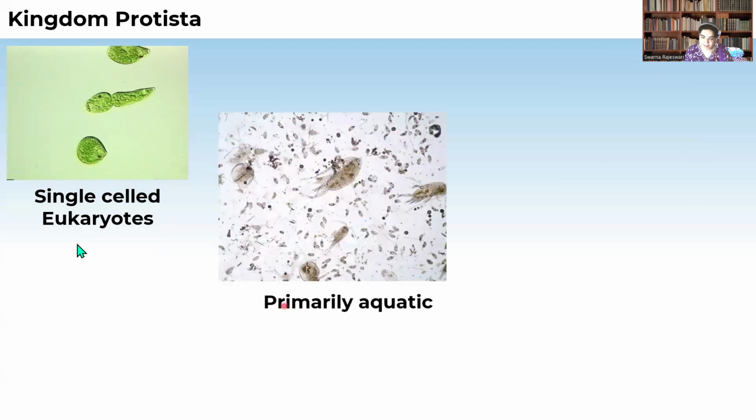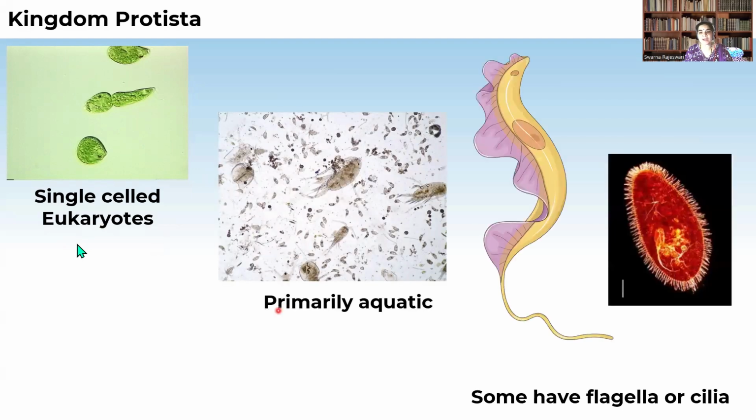And they are mainly aquatic, that is primarily aquatic, and when they are motile, means when they are able to move, they contain organelles like flagella and cilia. So, this is a flagellum and these are the cilia, which help these organisms for their motility, means movement.